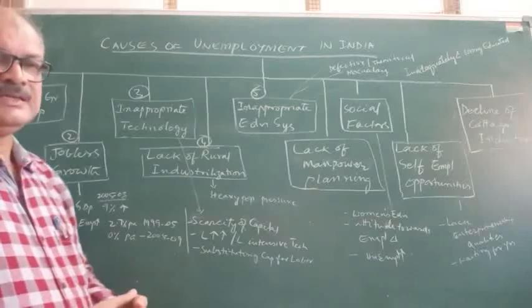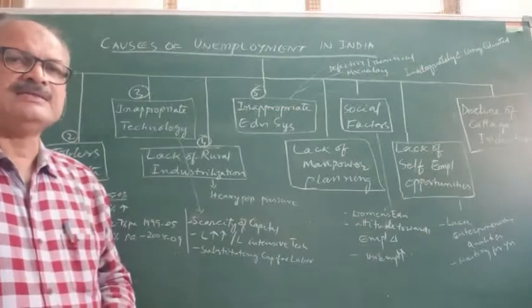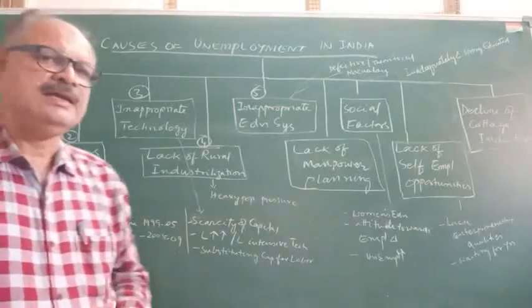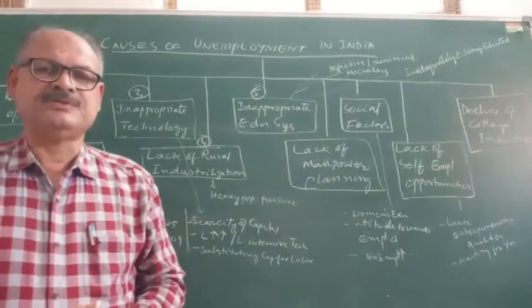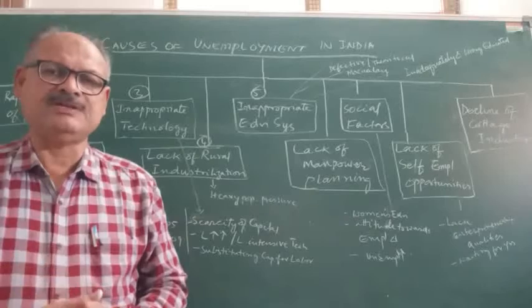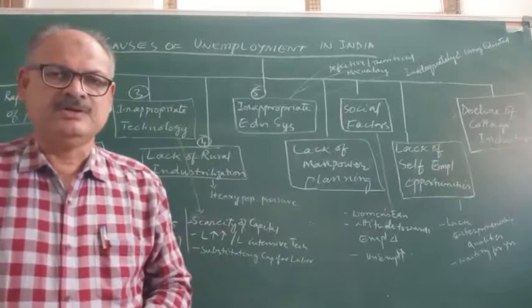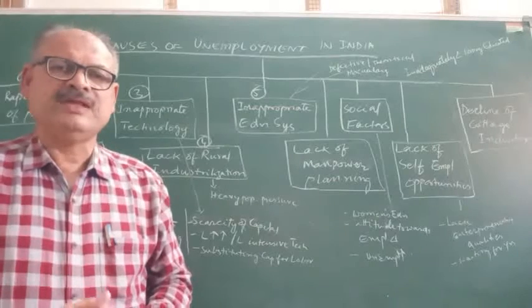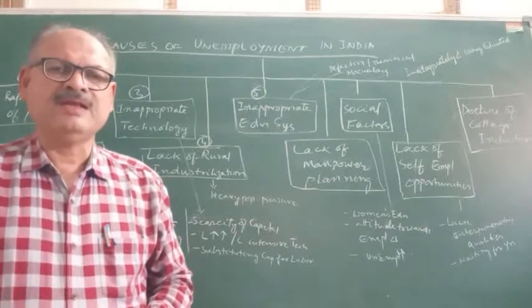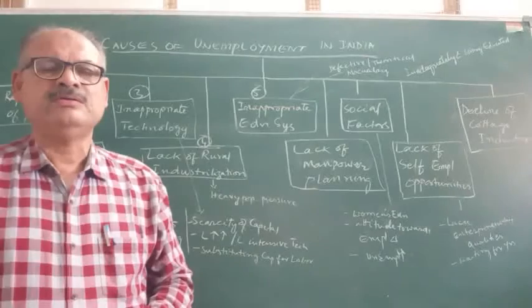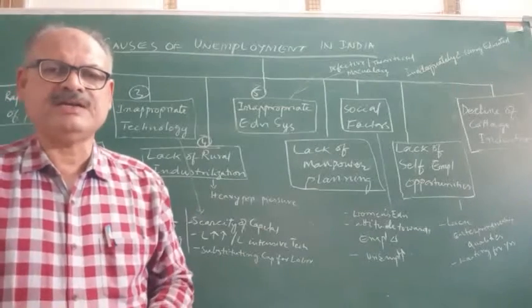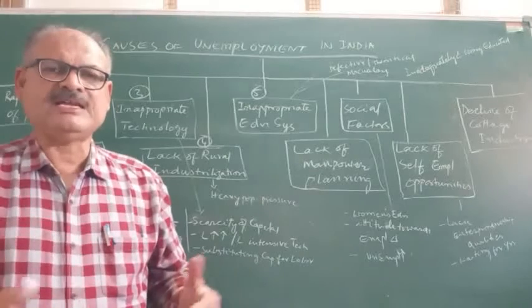Here, as the topic is regarding the causes of unemployment, when the population increases, automatically the jobs for the increase in population will not be available. Jobs must be created. How? When the economy is developing, when the effective demand is more, when the income of the people is more, then jobs can be created. Economy can be expanded.